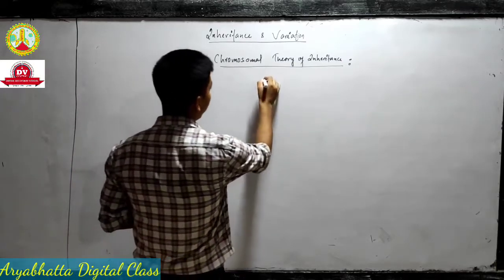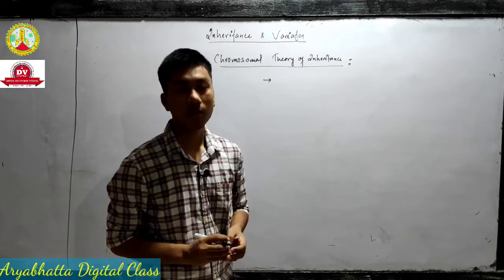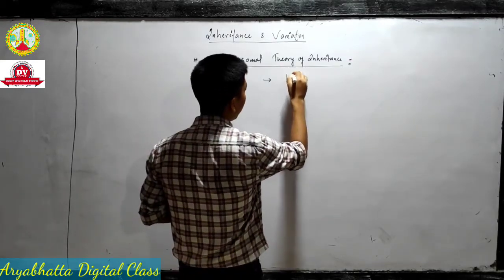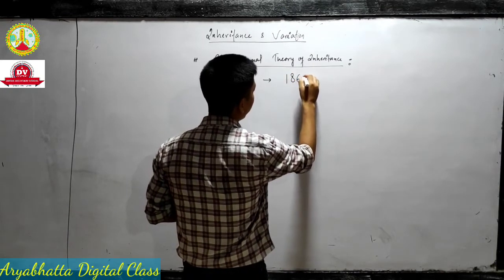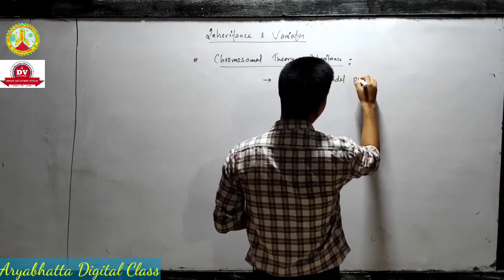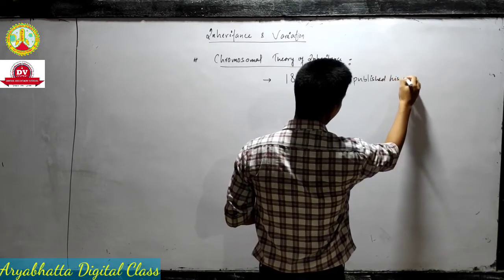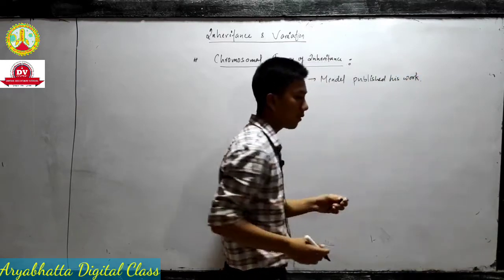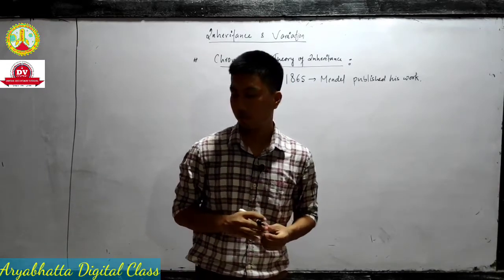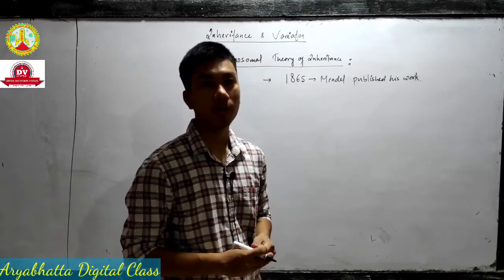So in which year did Mendel publish his work? Mendel published his work in the year 1865. So in the year 1865, Mendel published his work, okay, in a book called Experiment on Plant Hybrid.